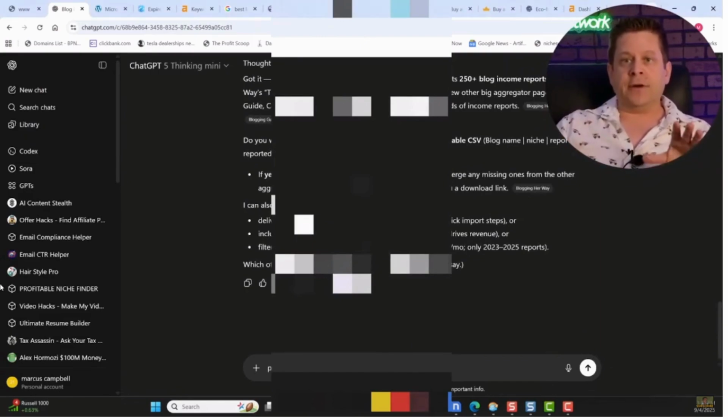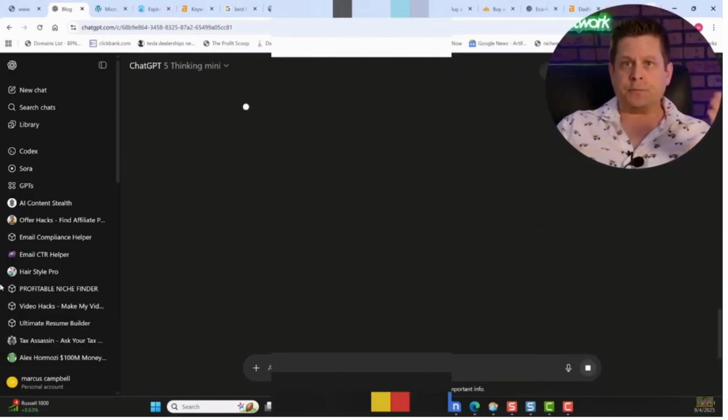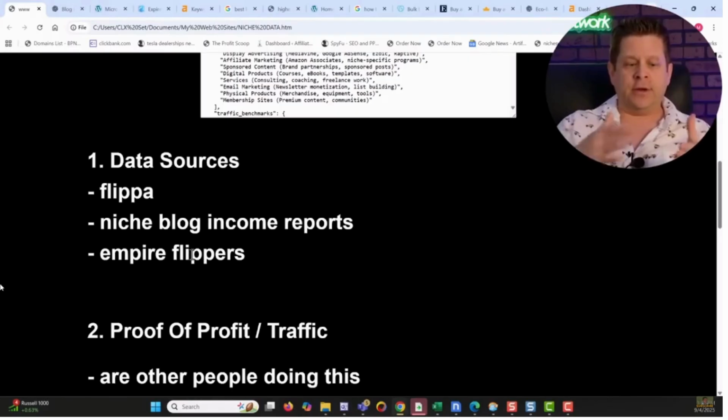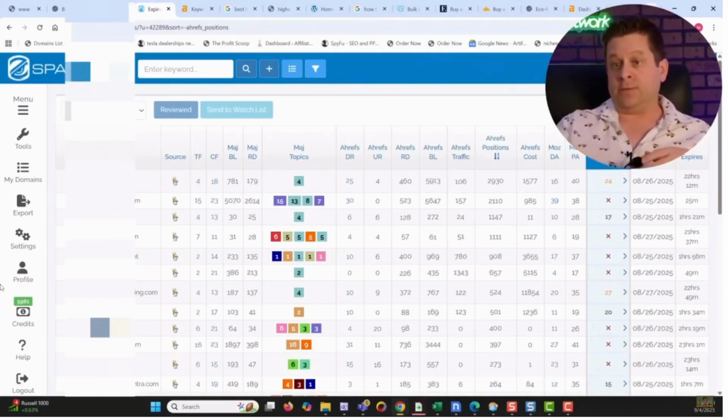Now, some other data sources that we can use are tools that find expired domains. So going through here, you can find expired or auction domains. What this tells us is, hey, these people have actually gone out there and gotten traffic in whatever niche it is. Now, depending on how you use this, we can go through and use like GoDaddy auctions. This is a great way to start. Like here's one for all kinds of stuff.